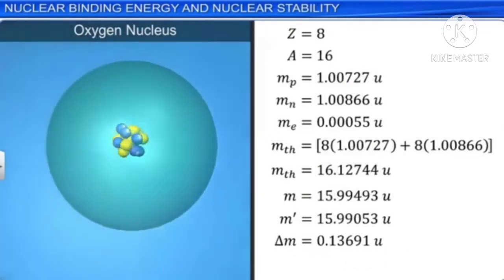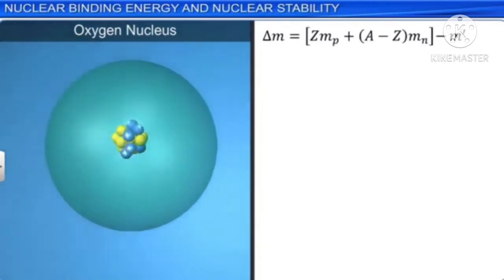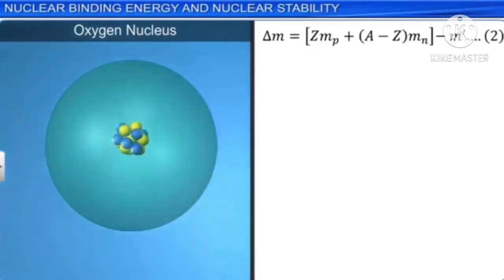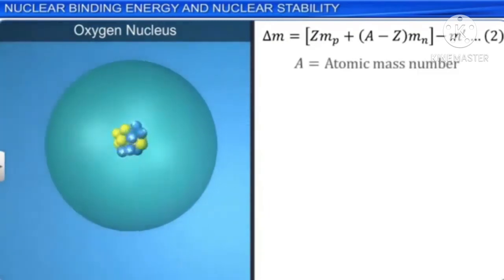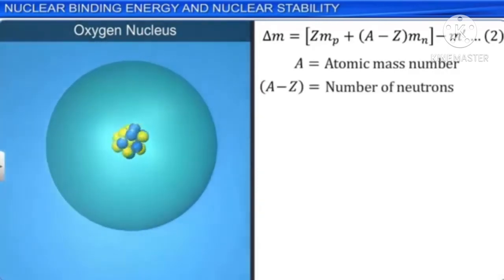Mass defect delta M for a nucleus can be determined by equation 2 as shown, where Z is the atomic number of the element, A is the mass number, A minus Z denotes the number of the neutrons in the nucleus, Mn is the mass of each neutron, Mp is the mass of each proton, and M dash denotes the actual mass of the nucleus.